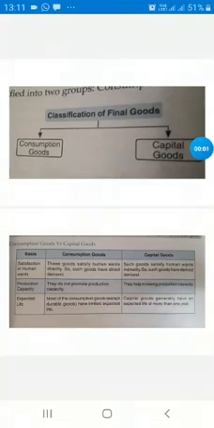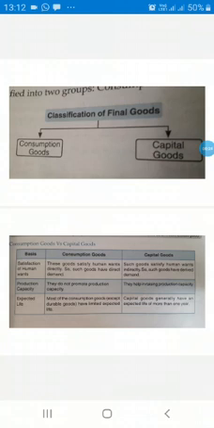About intermediate goods and final goods. In this video, we will discuss the classification of final goods. There are two types of final goods. One is consumption goods, the other is capital goods. Consumption goods refers to those goods which satisfy the wants of the consumer directly.